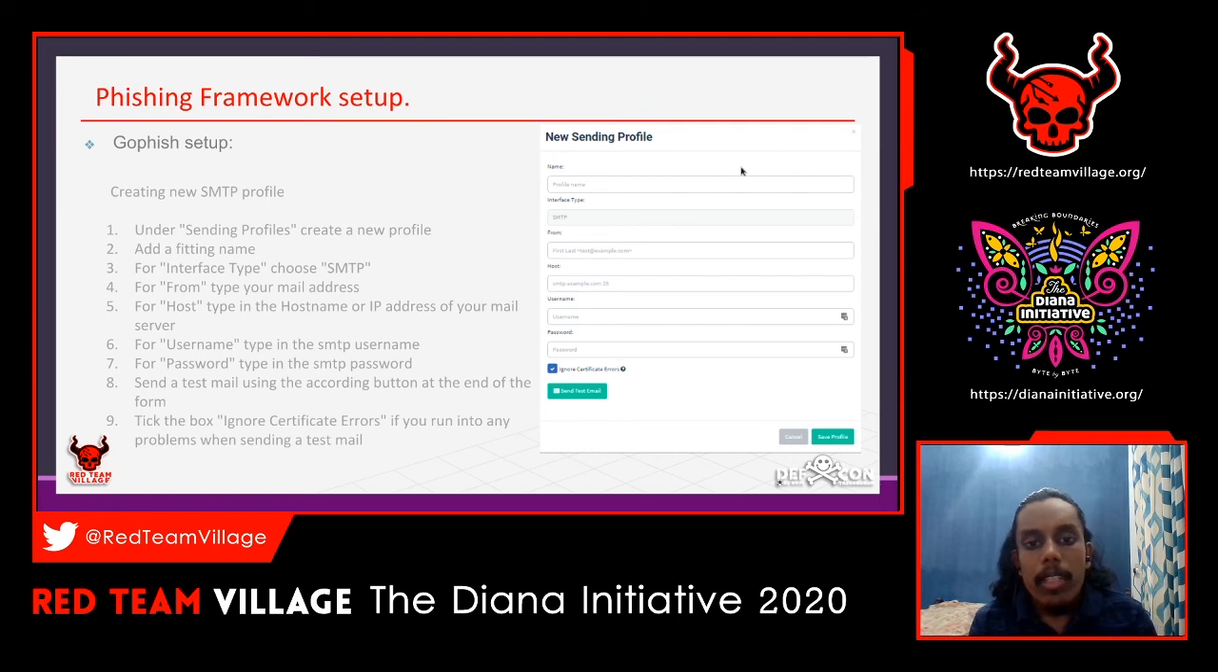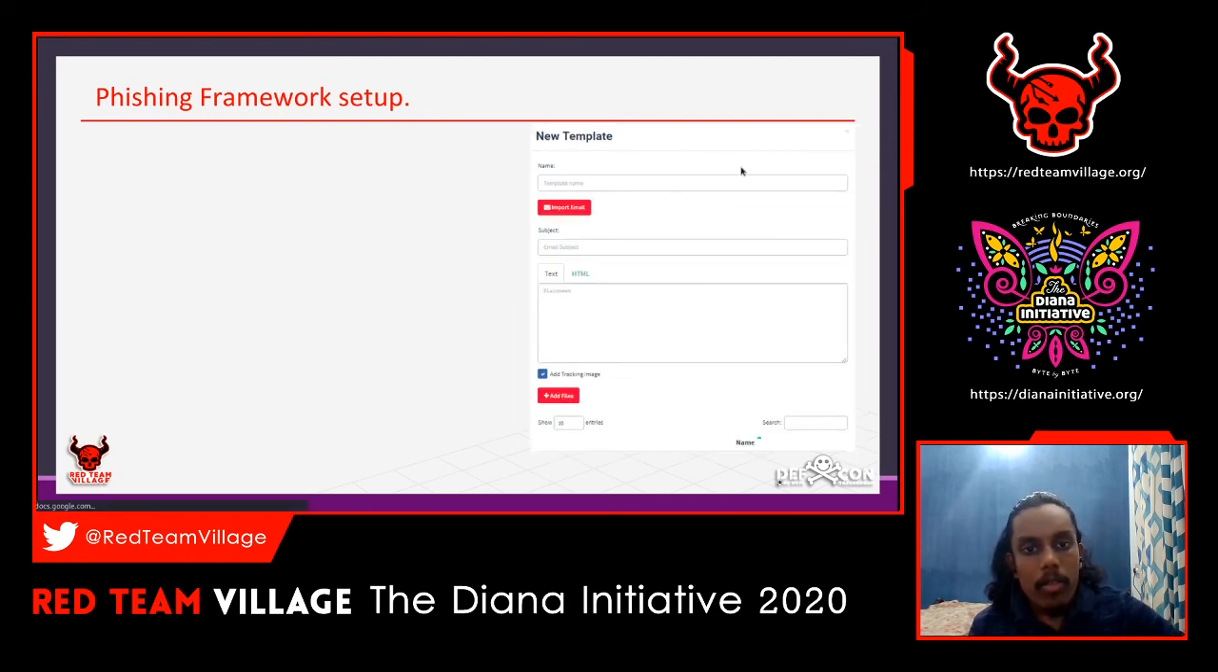You can do a send test mail using the button that you can see on screen. It will try to send a test mail to the email that you give there, so you can test that the credentials and the SMTP server are working. Then after that you can save the profile. You can also untick ignore certificate errors, because sometimes there will be SSL or certificate errors, so you have to make sure the campaign does not stop because of a certificate error. If you want, you can untick that.